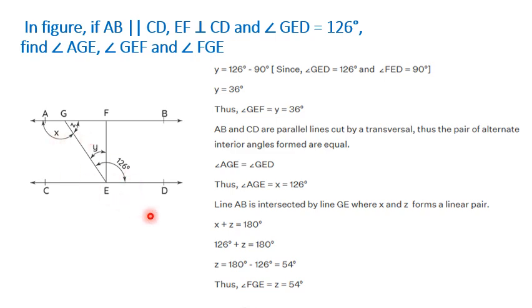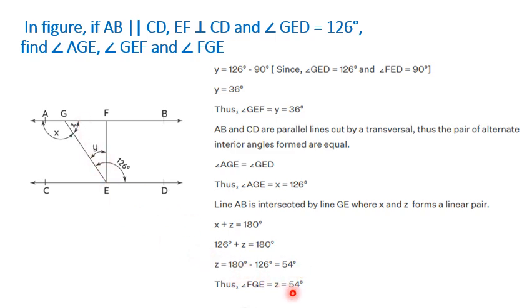Now let us try to find the other angles. X is equal to 126, we already got. Now X plus Z is equal to 180 degrees, that is, they are forming a linear pair. If it is a straight line, X plus Z is equal to 180 degrees. So X plus Z is 180, X is 126, so Z will be 54 degrees. So we got Z as 54 degrees.